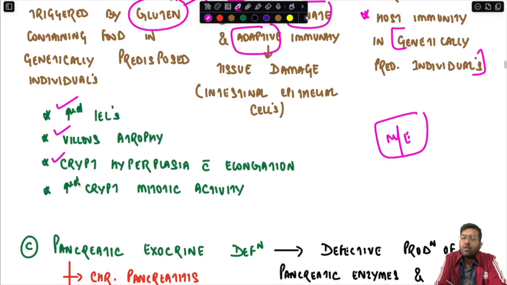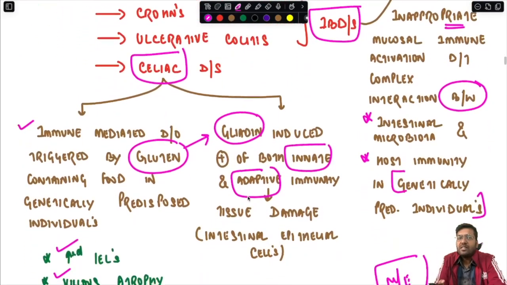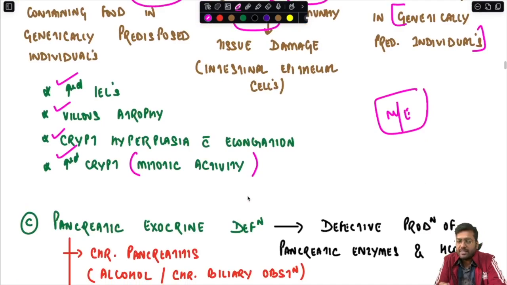And because of excessive damage and increased turnover of the intestinal epithelial cells, you will see an increased amount of crypt mitotic activity as well. So this is in short about celiac disease and the IBD. So this is the diffuse mucosal enterocyte disease.